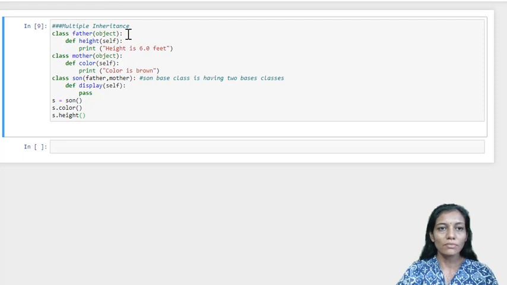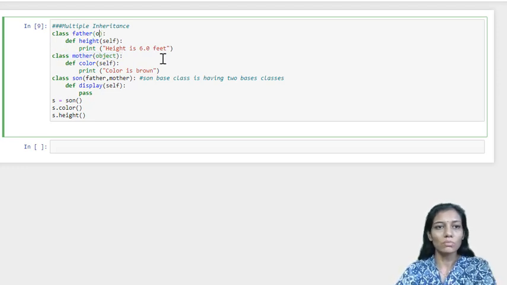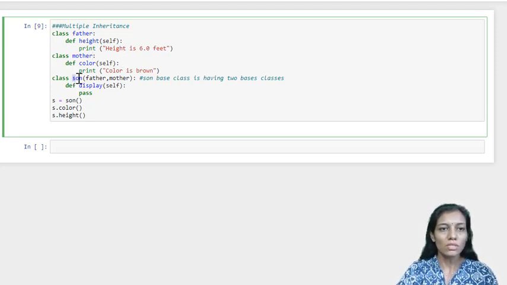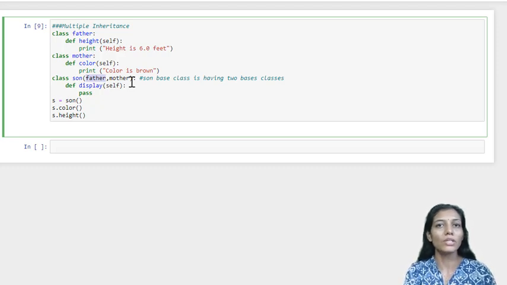So here we can see father is the base class, mother is also a base class, individual classes. As I have said earlier, you can omit writing this object because each and every class in Python is derived from the base class called object. So it is perfectly okay if you don't write it. But yes, for son, you need to mention what the base classes are. So here, instead of a single parent, we are having two parents, two base classes.